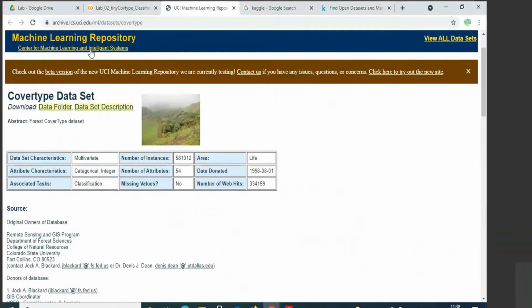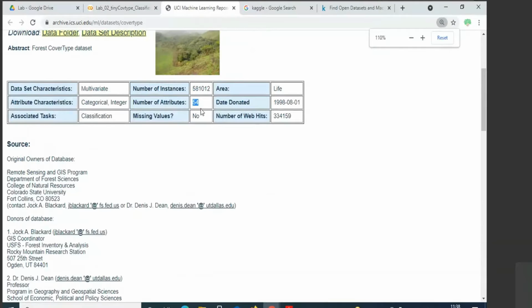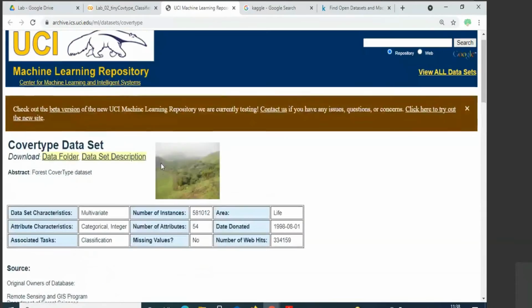And this UCI machine learning repository is also a nice dataset repository. So this forest cover classification dataset originally contains 581,000 samples. So that is a humongous dataset, and there are 54 attributes. That means there are 54 features. So it is a 54 dimensional data. The 54 dimensions, it's also huge. And then you have the prediction.